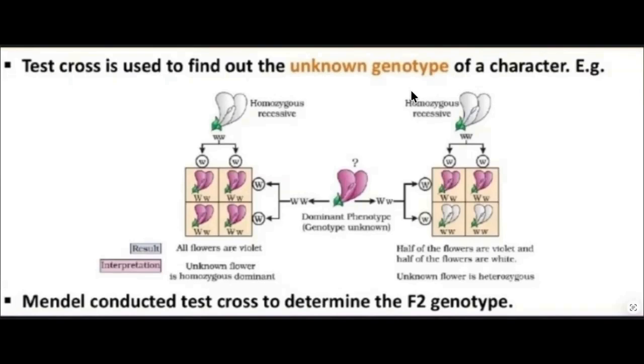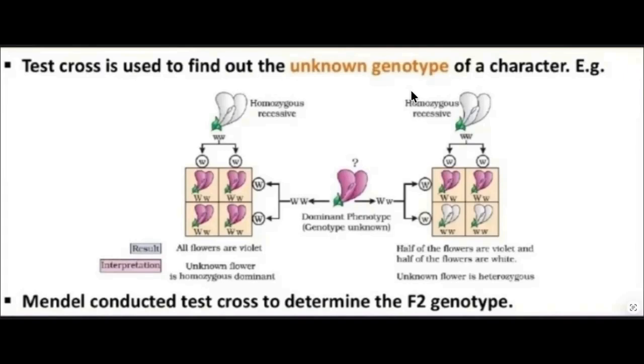So the unknown flower is homozygous dominant. That is the interpretation of this experiment. But in another cross, when the homozygous recessive is crossed with the violet flower and it is found that half of the flowers, it means 50%, as I told you, are violet and 50% flowers are white, now it's clear the unknown flower is heterozygous.